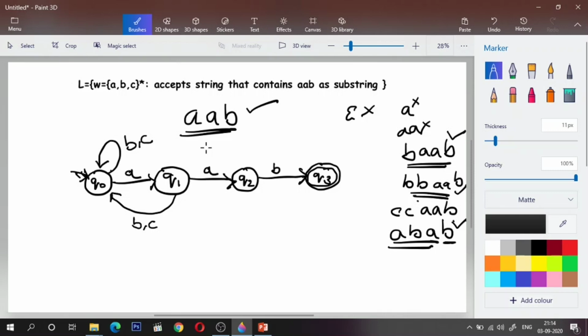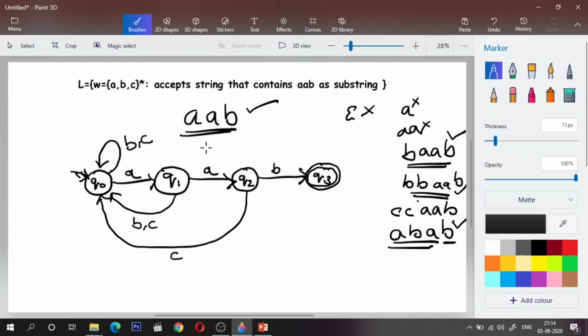If I encounter C, what should happen? So I'll get AAC, right? If I get AAC, then I should go back to Q naught state, right? If I encounter C, I should go back to Q naught state. If I get B, of course, I'll go to Q3. What if I get more? What if I get A? Should I go back to